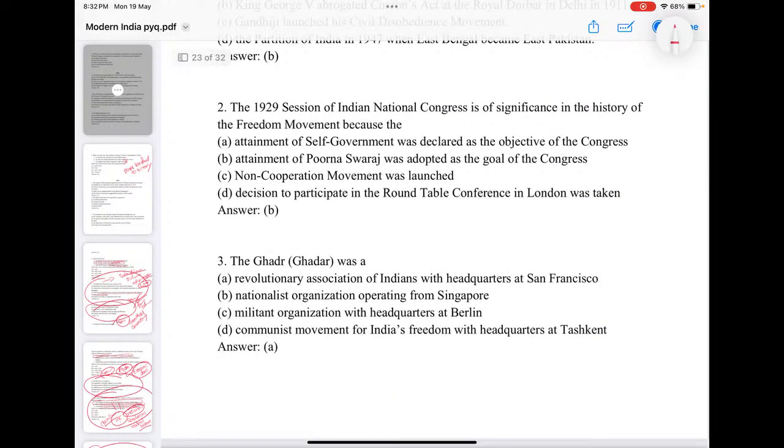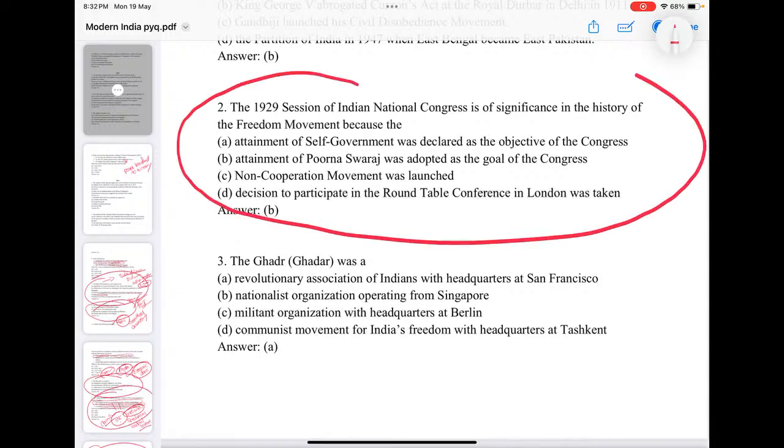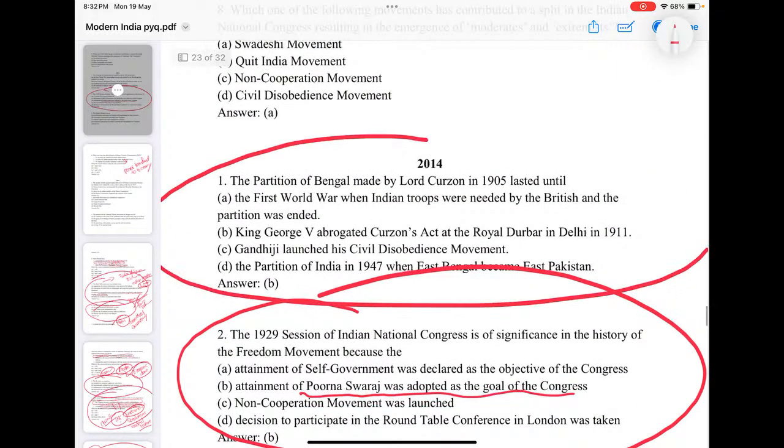Ghadar was a revolutionary association of Indians with headquarters at San Francisco. The Komagata Maru incident ignited the spirit of the Ghadar movement. Connect the events with each. The 1929 Lahore session, again this is repeated. It is significant because the Purna Swaraj goal was adopted by Congress. Then there is a question: the partition of Bengal was made by Lord Curzon in 1905 and lasted until King George V abrogated Curzon's Act at a Royal Durbar in Delhi in 1911.